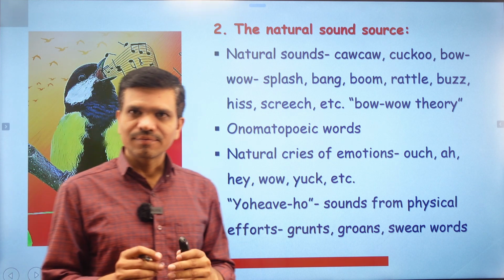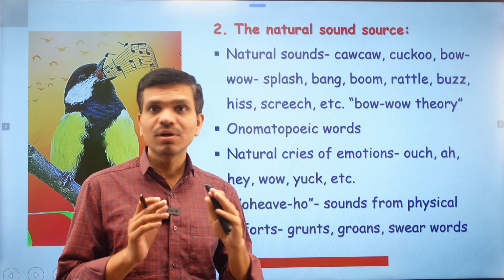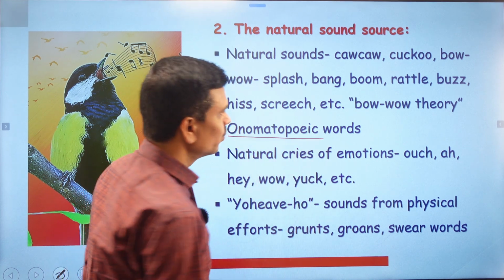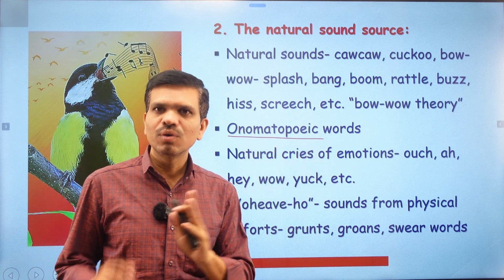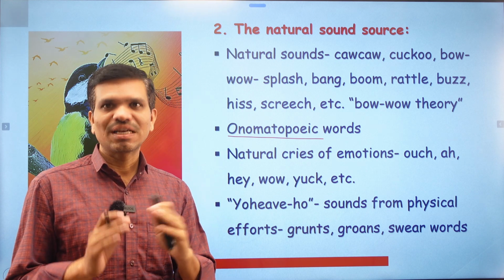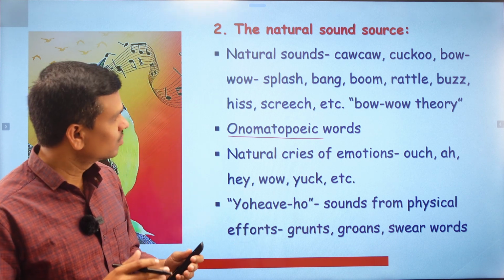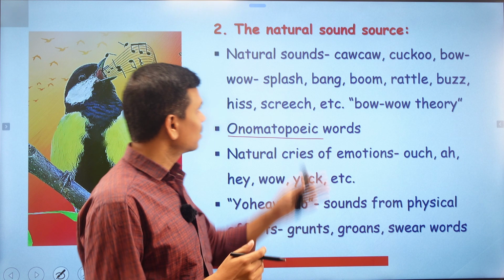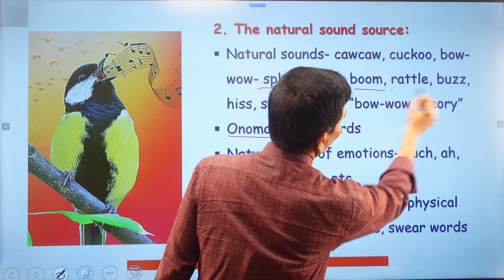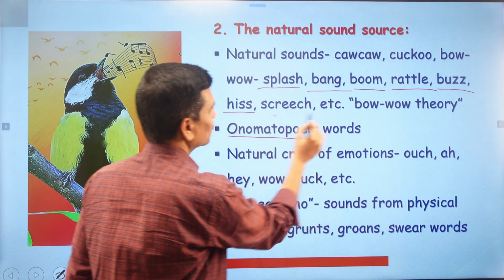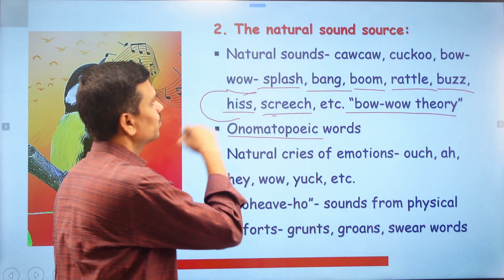And still today, we find onomatopoeic words in most or all of the languages. What is an onomatopoeic word? An onomatopoeic word means nothing but the imitation of a natural sound, or words which sound natural, or which have the sounds of other creatures. Like here we have bow, splash, bang, boom, rattle, buzz, then we have hiss, screech, etc. And this theory is called the bow-wow theory. So all these words are onomatopoeic words.